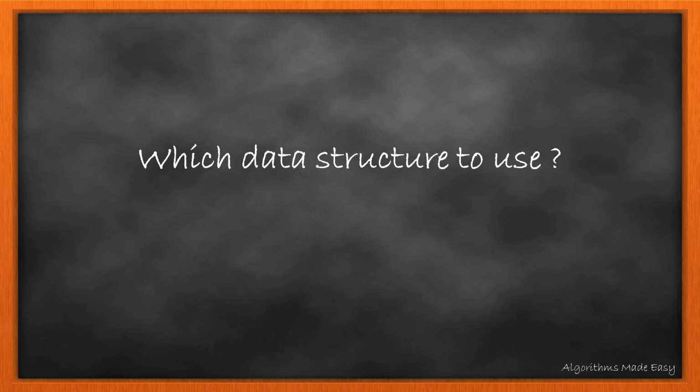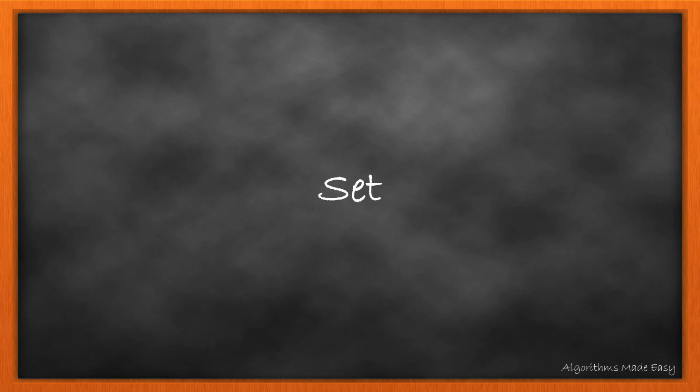As always, let's brainstorm which data structure we can use. Think about it and then we'll proceed further. Let me give you a hint. It is a data structure that allows only unique elements. That's correct. Set. Set would make our life easier for this kind of question. What about map? Yes, we can use that too. But for now, we will move ahead with set and see how we can solve it.